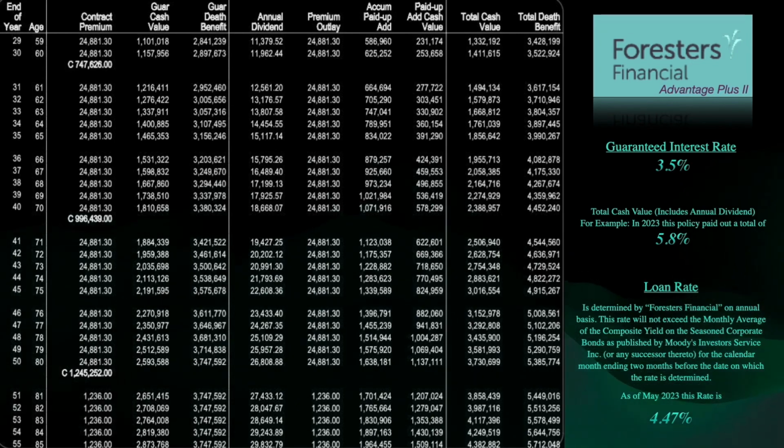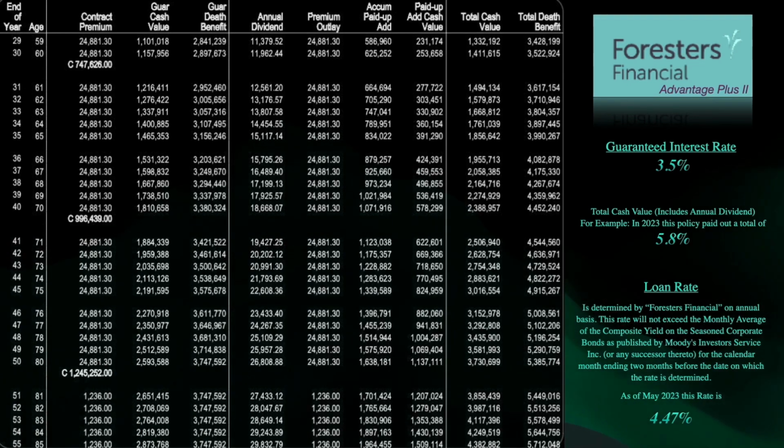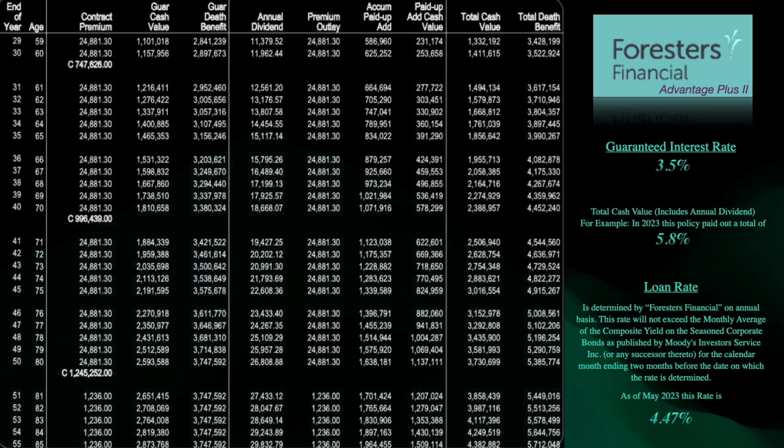In May 2023, Foresters Financial announced that the total payment credited to the cash value account of its policyholders was 5.8% of its total current cash value. These dividend payments vary every year depending on the company's surplus or profitability that year.